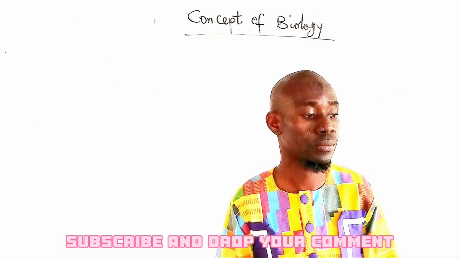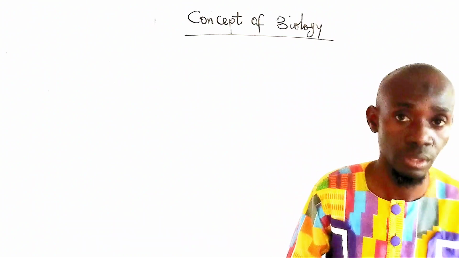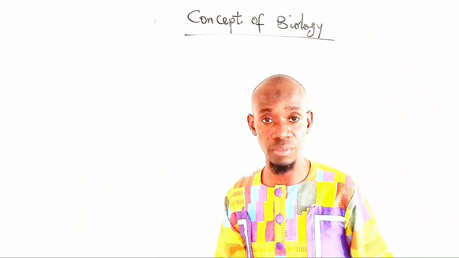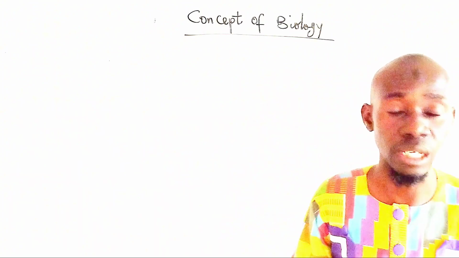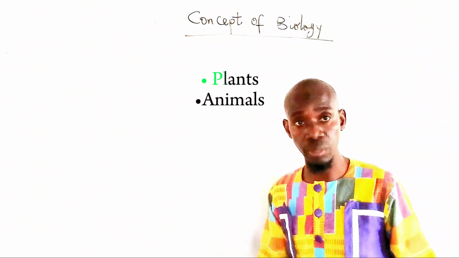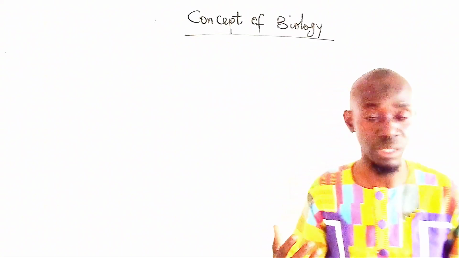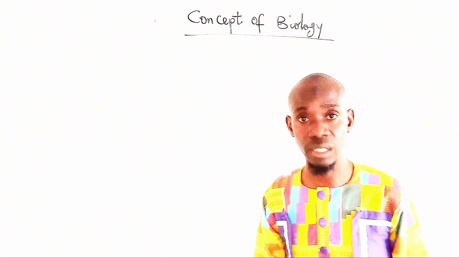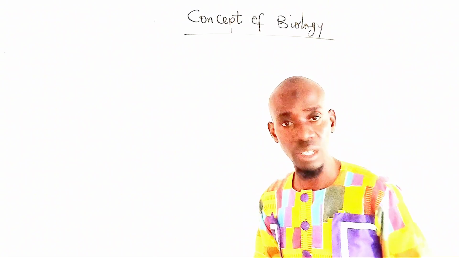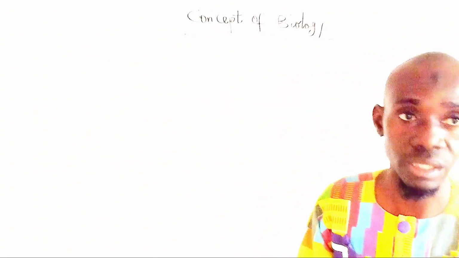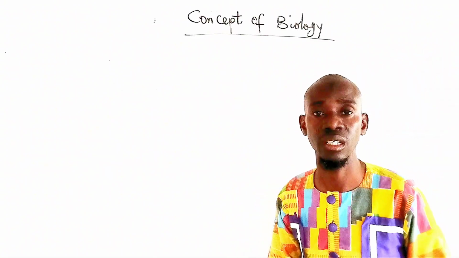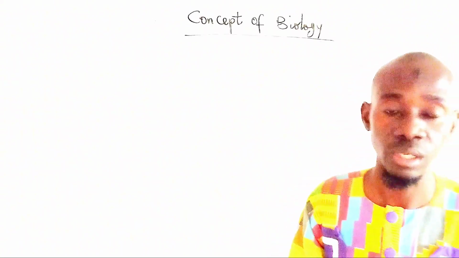And moreover, when we say biology is knowledge of life, life in itself means living things. And living things are divided into two. We have the plants, we have the animals. So biology can also be defined as the study of plants and animals. Likewise, plants and animals are living things. So we can automatically say that biology is the study of living things.